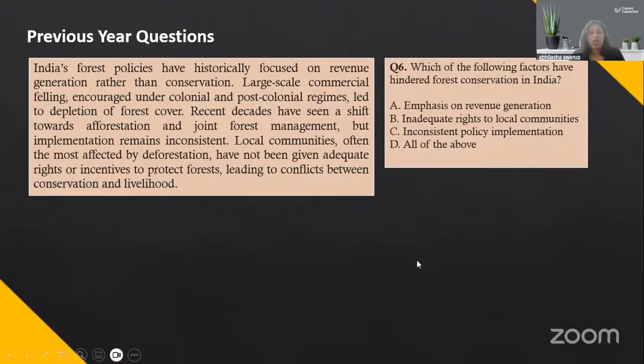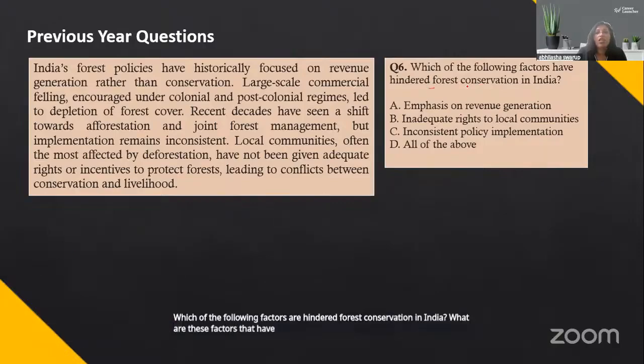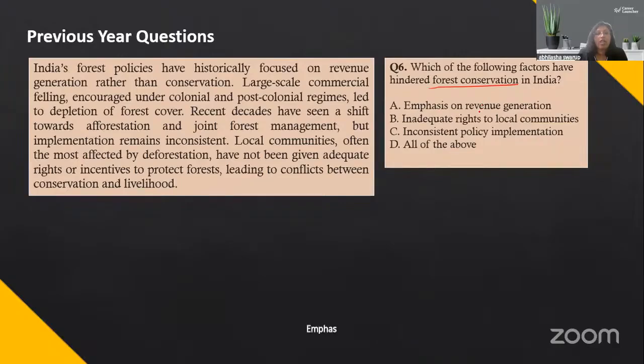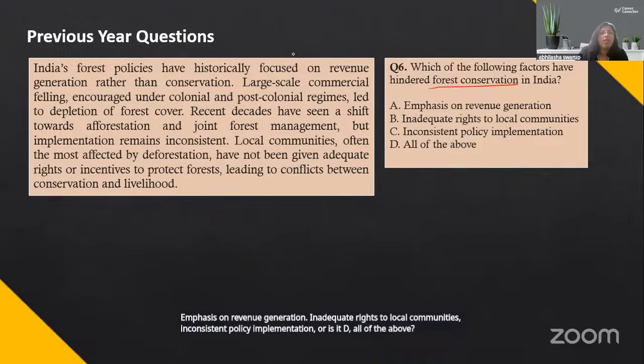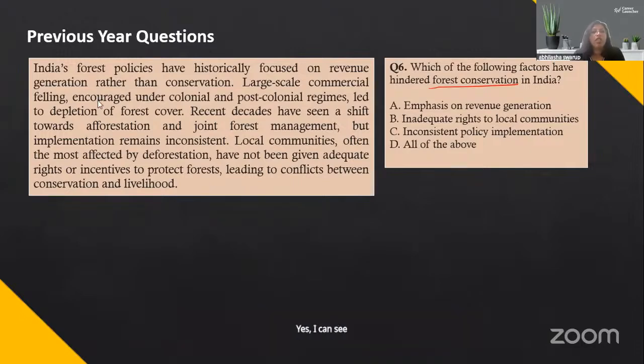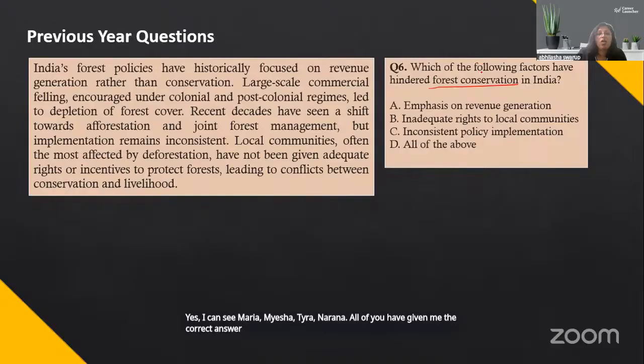All right, let's look at question number 6. Which of the following factors have hindered forest conservation in India? What are these factors that have hindered forest conservation? Emphasis on revenue generation, inadequate rights to local communities, inconsistent policy implementation, or is it D, all of the above? Yes, I can see Mariam, Maisha, Taira, Dharana. All of you have given me the correct answer. It is D, all of the above.